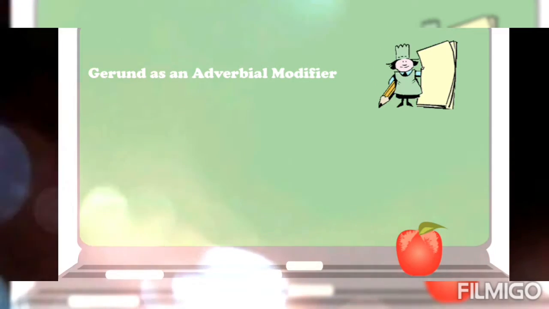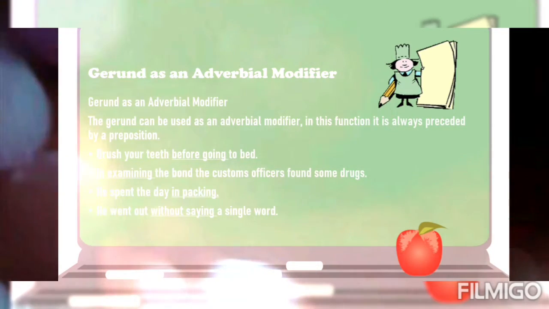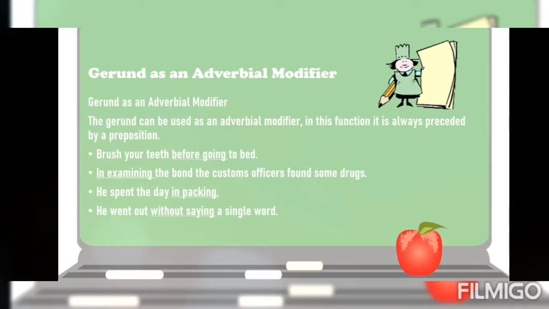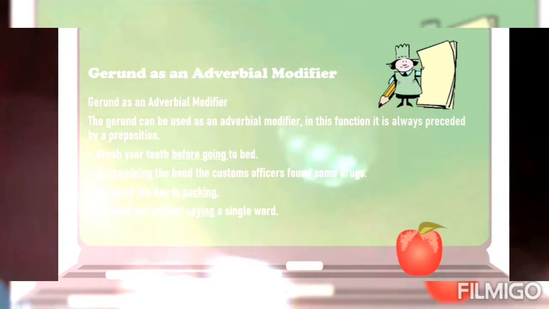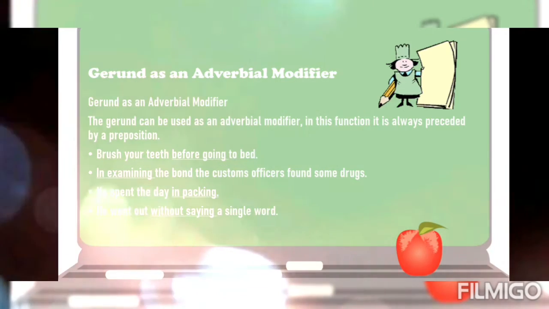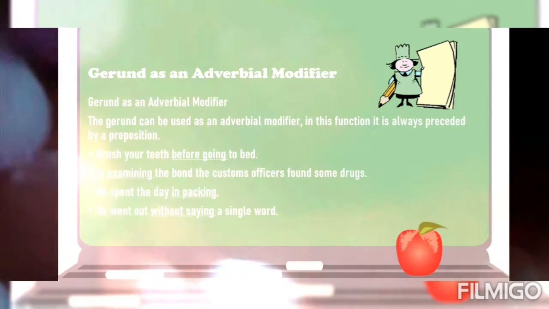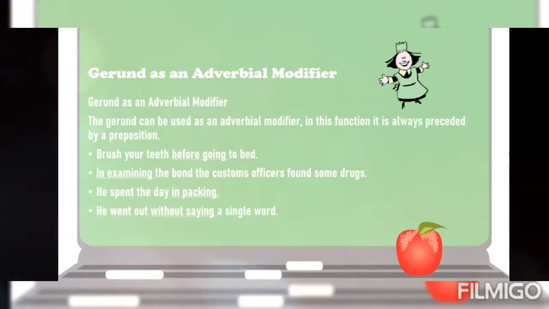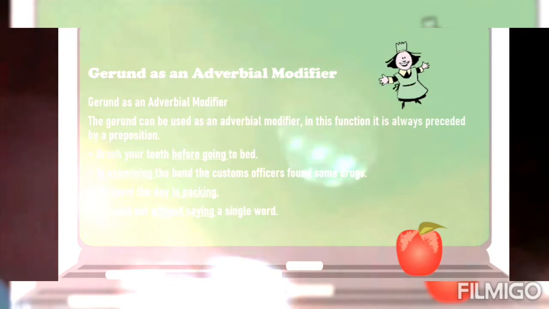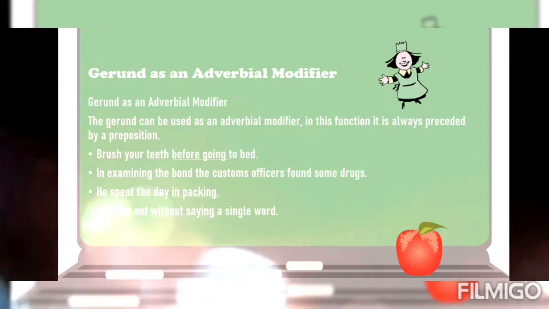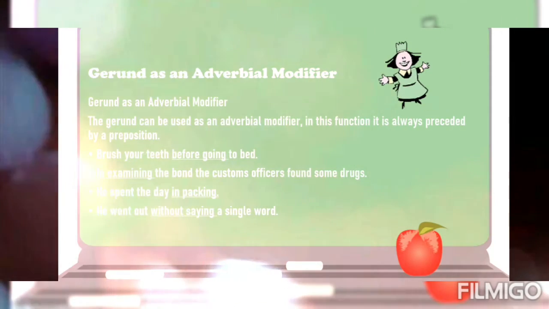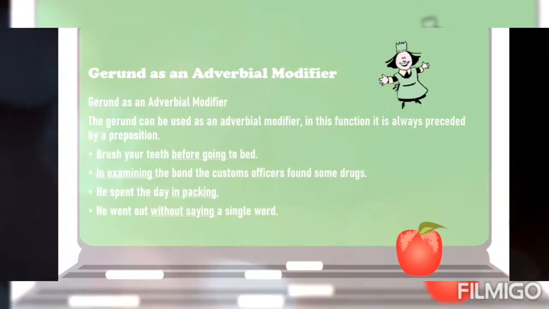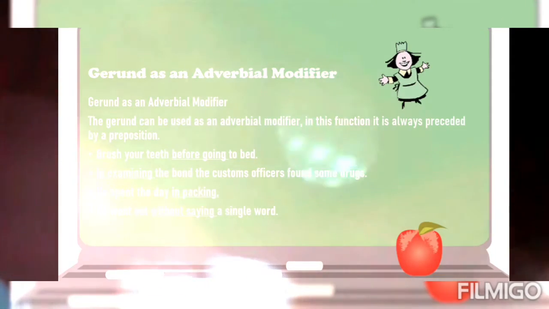And next, gerund as an adverbial modifier. The gerund can be used as an adverbial modifier. In this function, it is always preceded by a preposition. For example, brush your teeth before going to bed. In examining the bond, the customs officers found some drugs. He spent the day in packing. He went out without saying a single word.